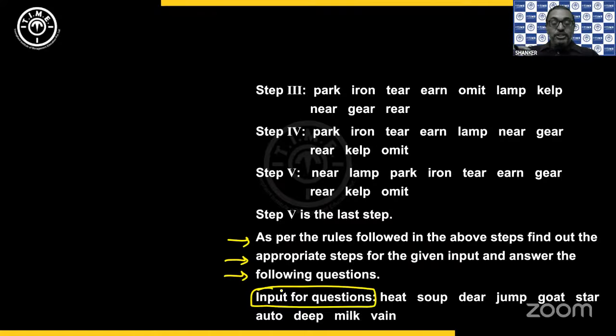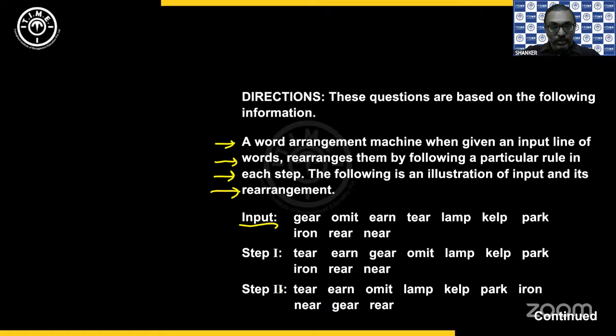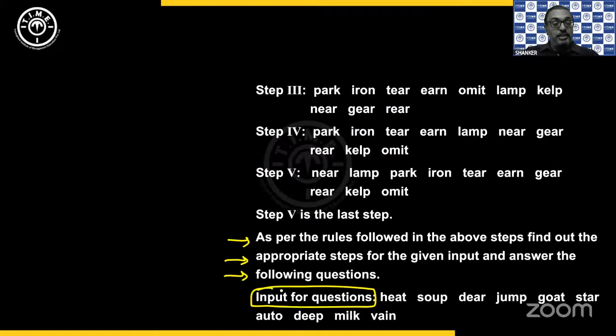Now, the first observation you have is whatever the words you have in the input, the same words are given in the steps as well as in the final step. The final step is always considered as our output. So first we need to check by looking at the direct output. Am I getting any logic here? So if I take only the alphabets, N, L, P, I, T, E, G, R, K, O. So by looking at these, am I getting any logic?